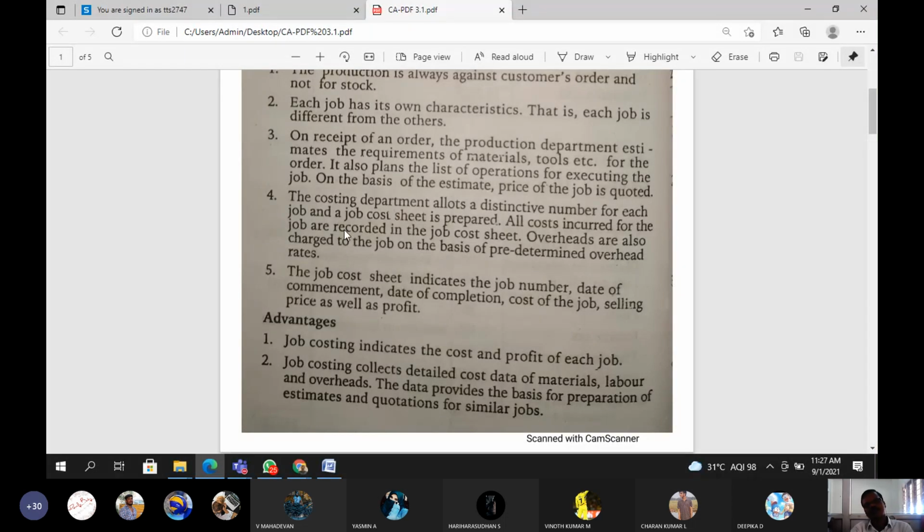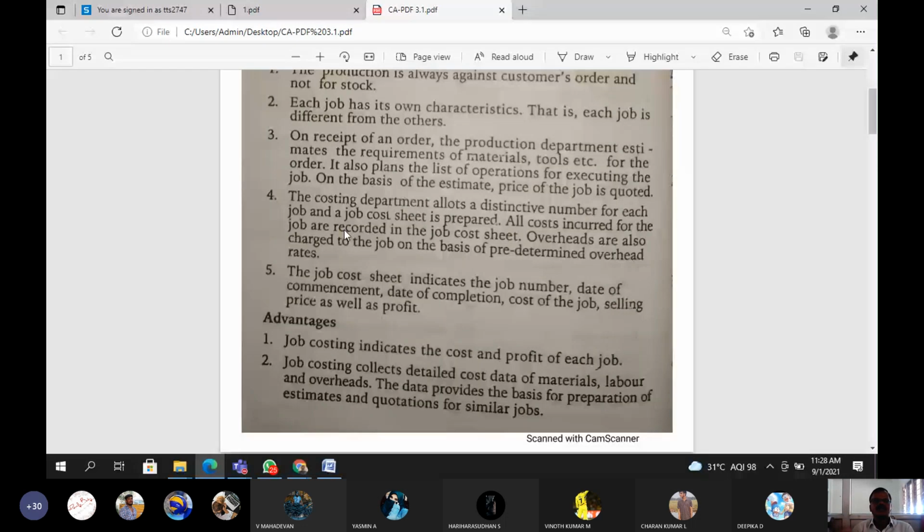So 1 lakh is also profit. So the job cost sheet discloses how much profit is available. This is also a major benefit, because after that people will decide to establish another branch or another work.